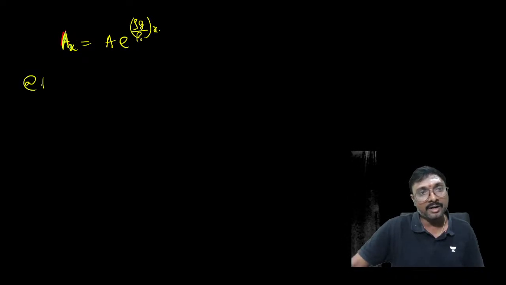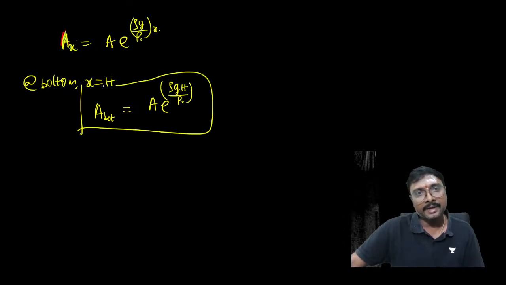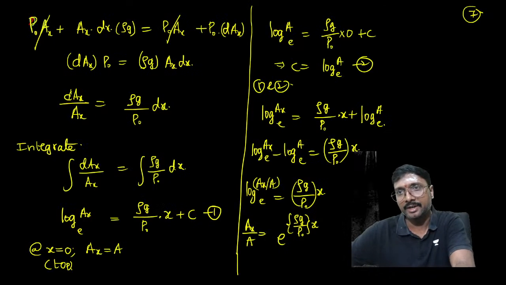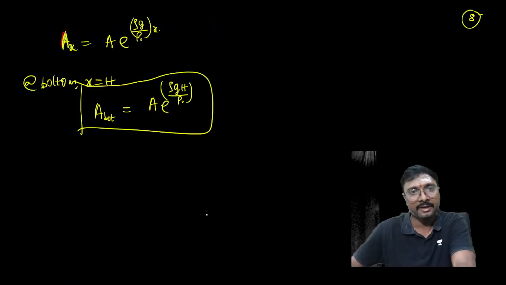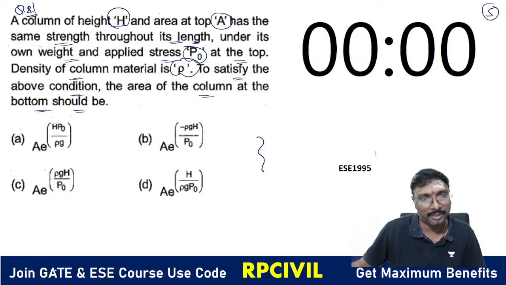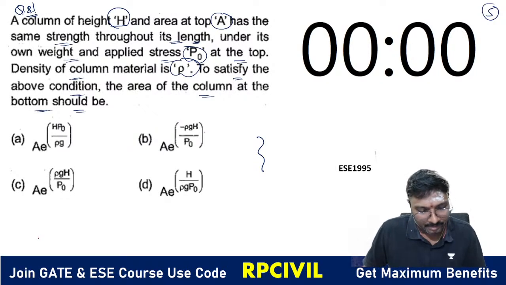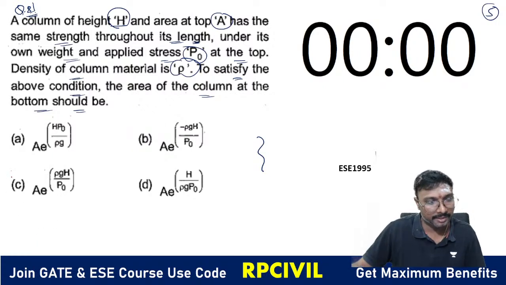Now at the bottom, where x equals h, the area at the bottom is A into e power rho g h by P naught. Got it now? Which option has A into e power rho g h by P naught? Option C will be the answer.